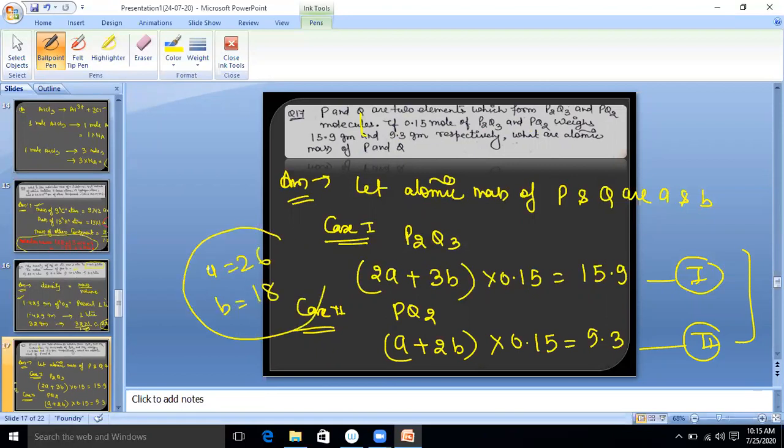Is it clear, all students? Clear or not? Say yes or no. Yes, Anusha, completely. Srihari, Rajneesh, if you are not getting it, then tell me.